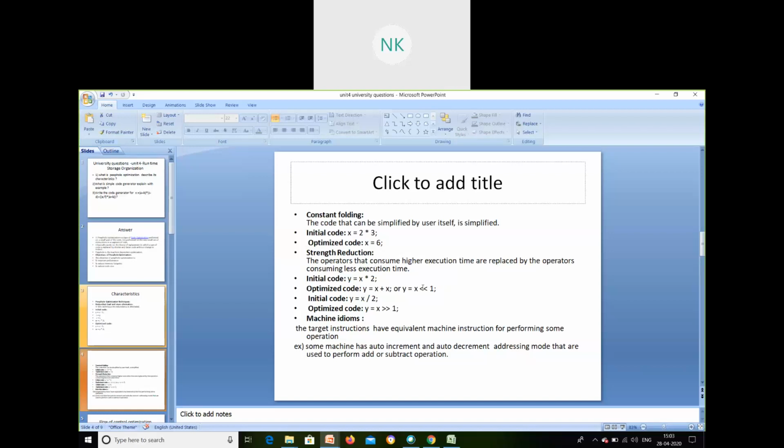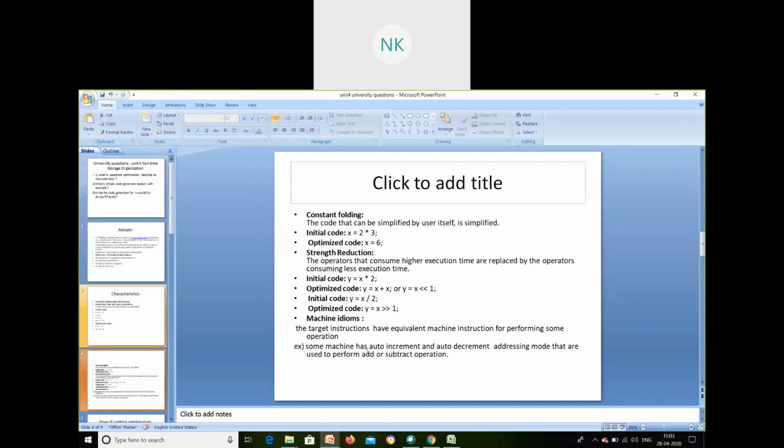See here, right shift or left shift for division. So instead of x times 2, if my x is going to be 4, 4 into 2 is 8. Correct. Here my y is equal to 4 plus 4, which is also going to be 8. Correct. Instead of this, I can also use this, or I can also use this. The same goes for division also. This is also one of the strength reductions. Instead of a higher precedence operator, we are going to use a lower precedence operator.